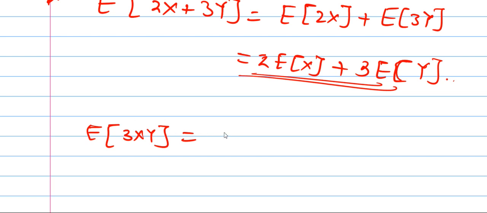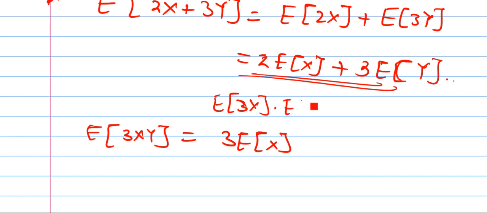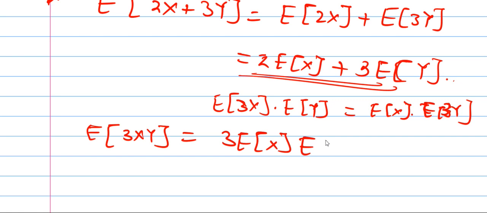So this can be E of 3x dot E of y, or E of x dot E of 3y, and as 3 is a constant we always take outside, so this simplification becomes 3 times E of x E of y, where x and y are independent. So this is the further simplification.